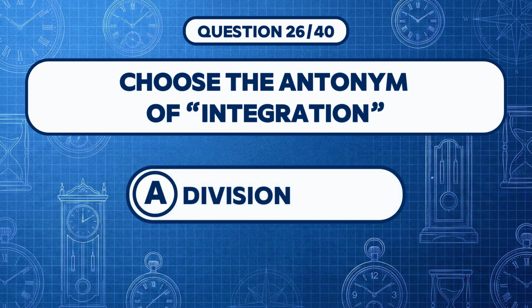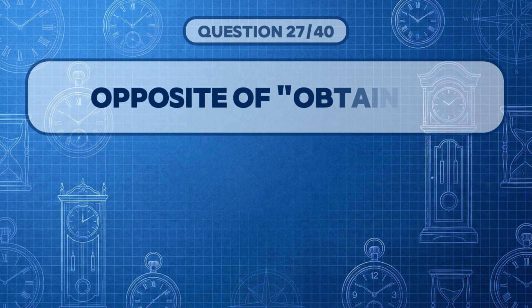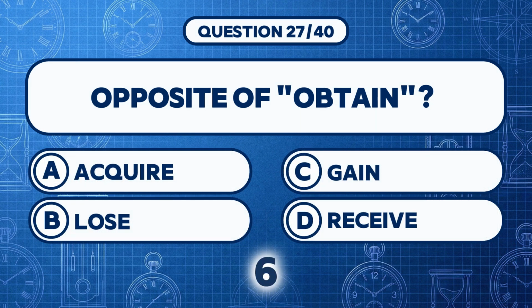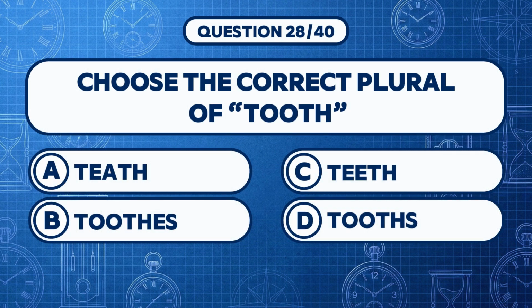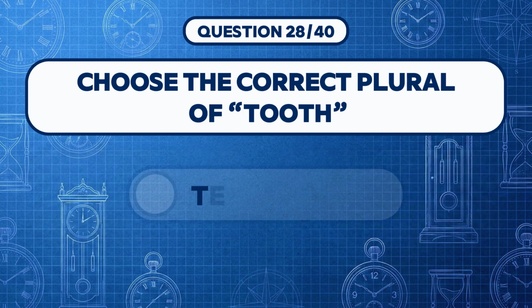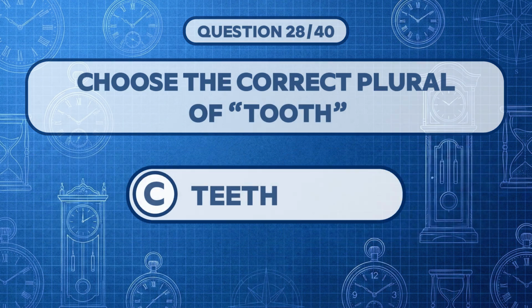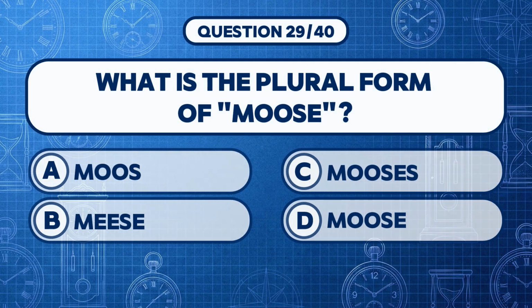Answer A, division. Opposite of obtain. Answer B, lose. Choose the correct plural of tooth. Answer C, teeth. What is the plural form of moose?